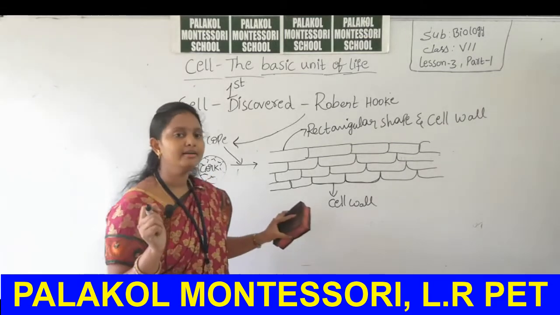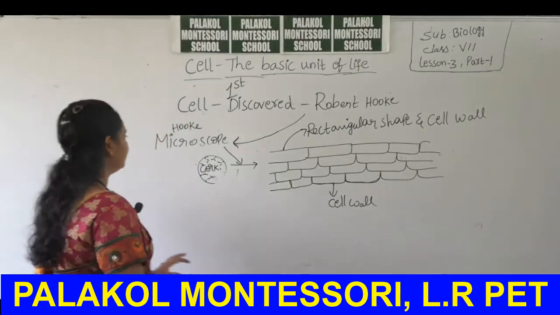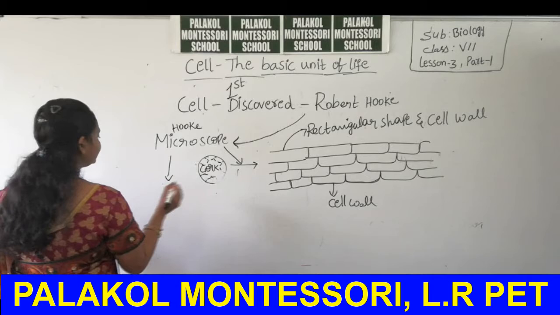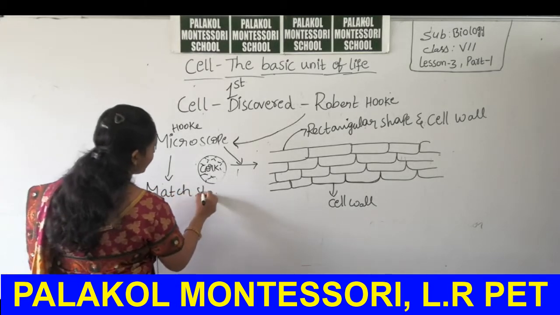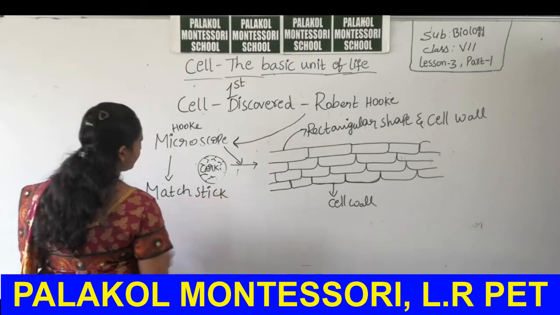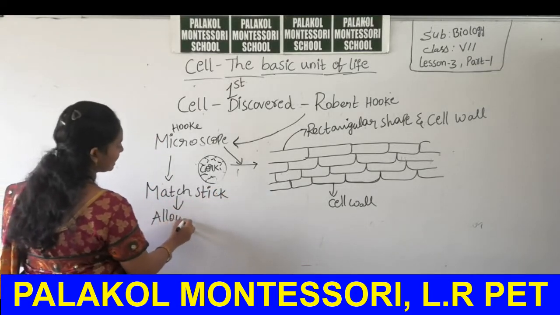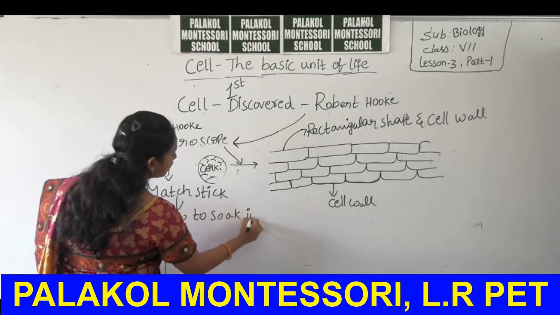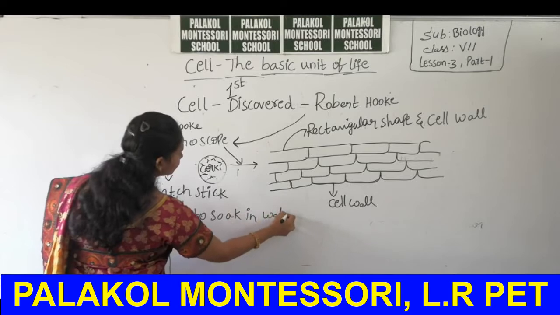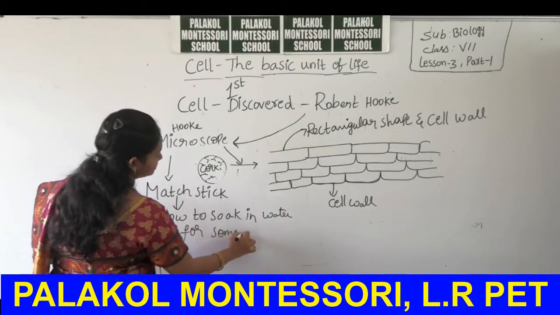If you want to see the same structure, you can do an activity. That means you can take a matchstick and allow it to soak in water for some time.